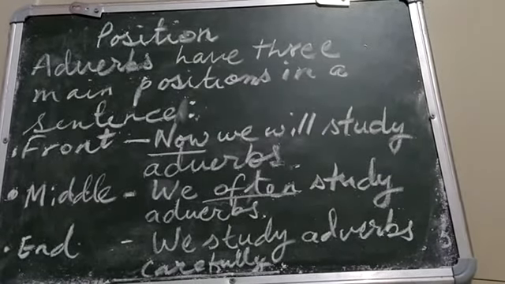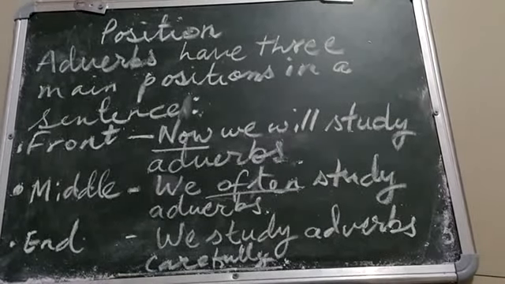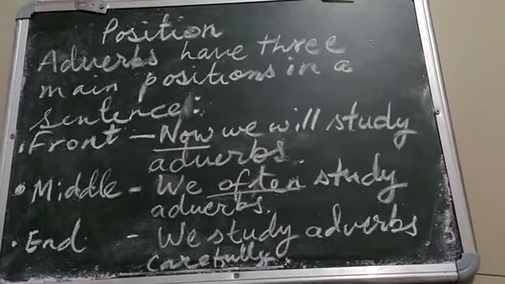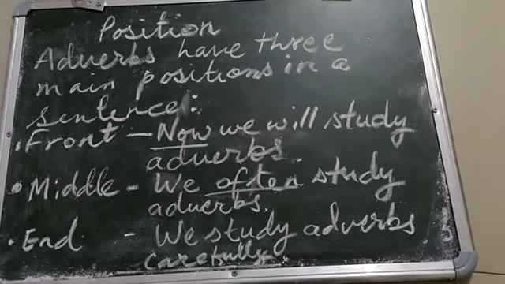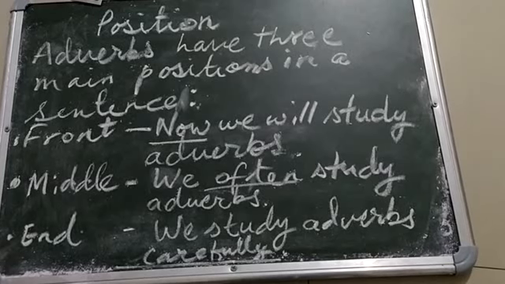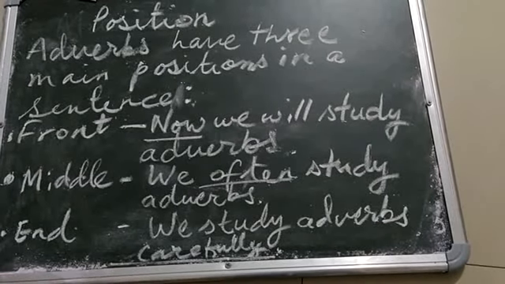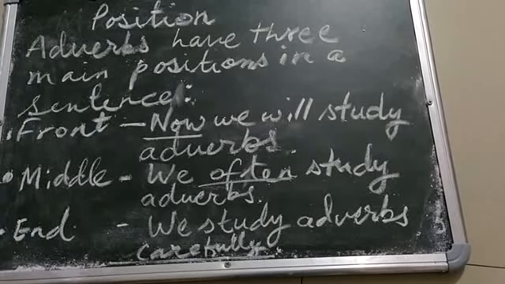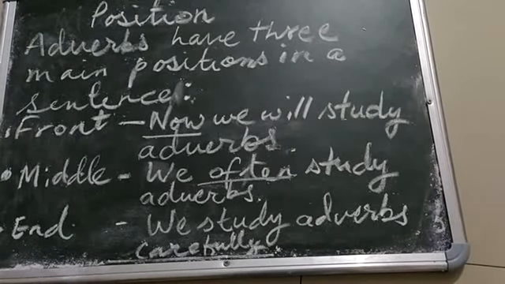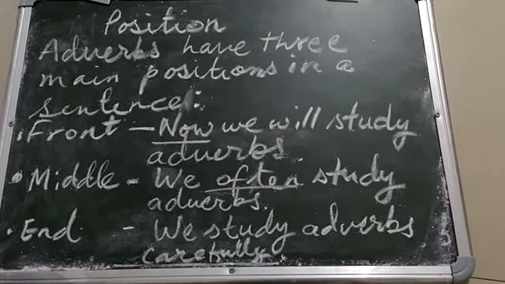And then the third position is end. So we use the adverb after the verb or the object, which means at last, we use the adverb at the end. So you can see here, we study adverbs carefully. Here carefully is an adverb in this example and it has come at the end of the sentence.